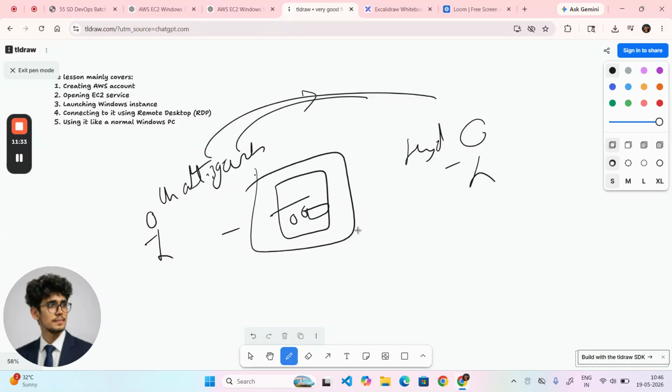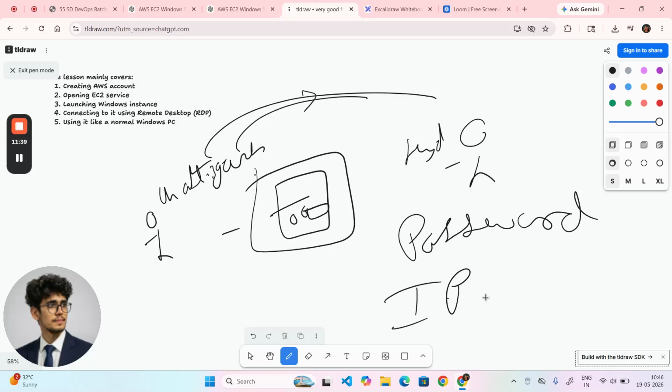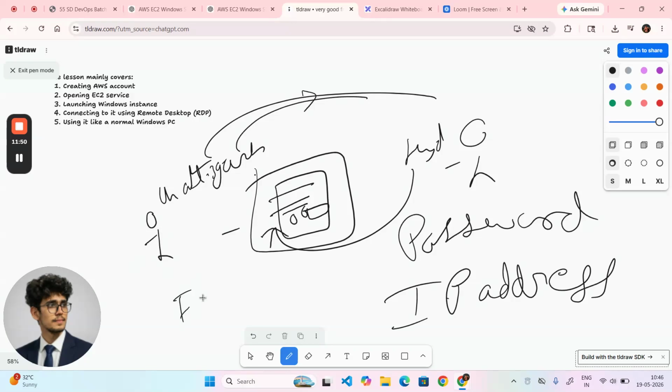So here, what is happening? This mobile phone requires certain password. Yes. Also address. If our address is matching with the receiver end, we can easily connect. Sometimes we are unable to connect with the foreigner due to IP address. Yes. So the same thing is happening here also, guys.